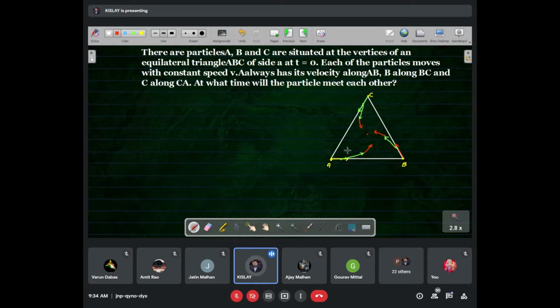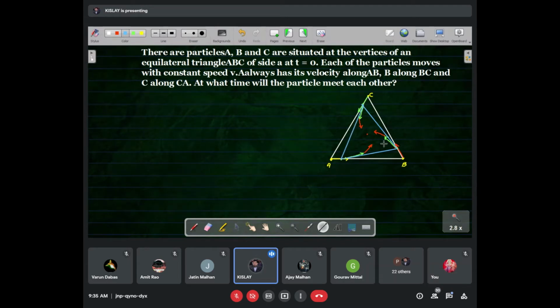Have you got the situation? Yes, sir. Good. But one thing is fixed: the equilateral triangle is maintained always. See, A is here, B is here, and C is here, and again in this way.